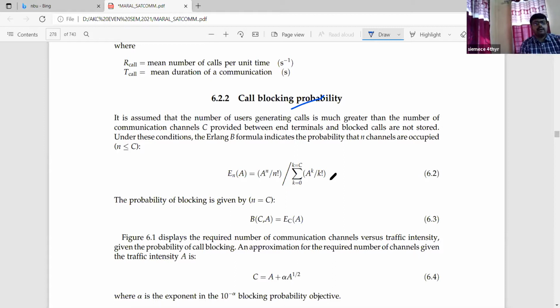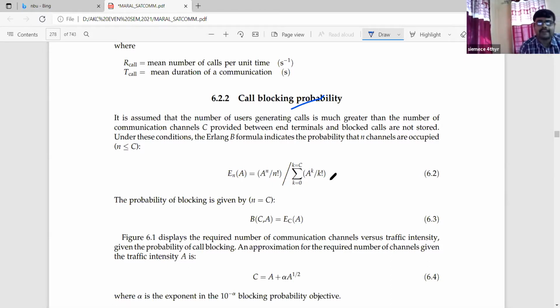So the Erlang-B formula indicates the probability that n channels are occupied, with small n less than or equal to capital C. It can be expressed as E_n(A) equals A^n divided by n factorial, divided by the summation from k equals 0, with the upper limit capital C, of A^k divided by k factorial. That is equation number 6.2.